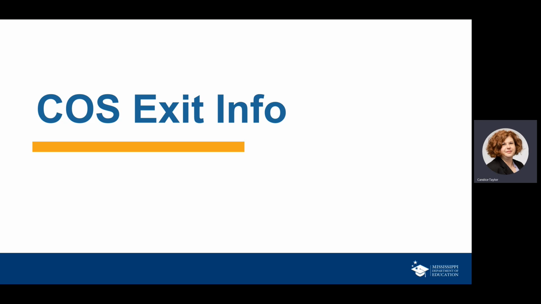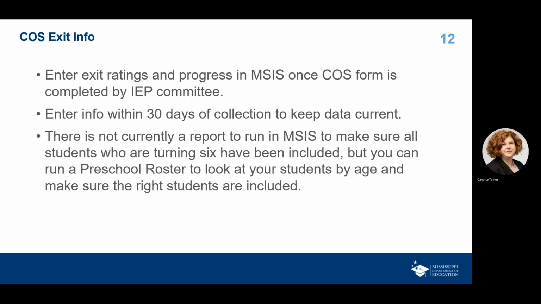Okay? It's pretty straightforward. Now, when you get ready to do a student's exit information, which some of your students may have already had an exit, or you may have some that have an exit this year, what you're going to do is just like you did for entry, you're going to enter those exit ratings and progress. Now, this is the part that's different, and we'll talk about that. In MSIS, once the COS form is completed by the IEP committee, again, please do this within 30 days of collection because we want you to do it by the month so you're not scrambling at the end of the school year trying to hunt up data and missing things and questions and all of that. We want you to go ahead and be ready.